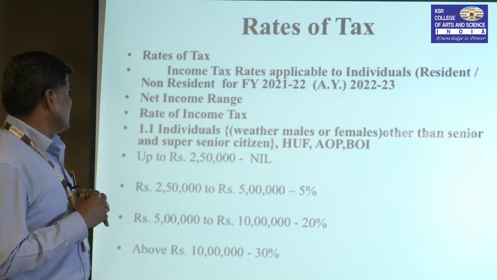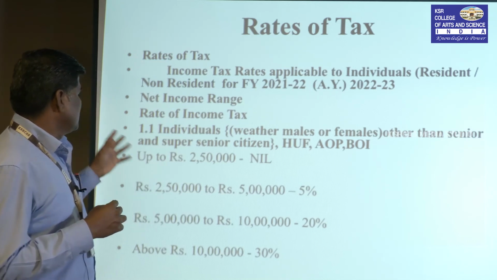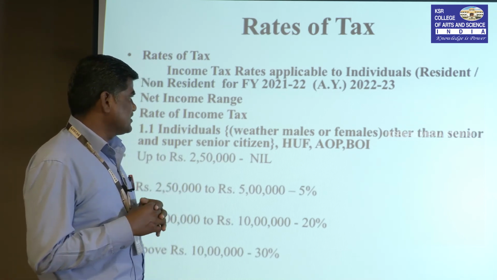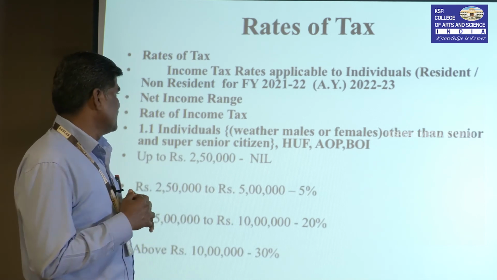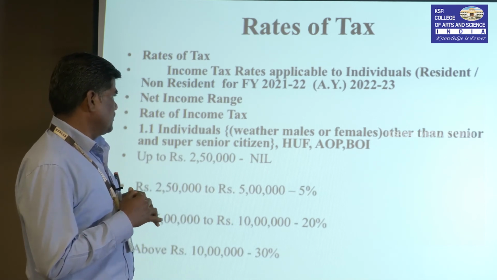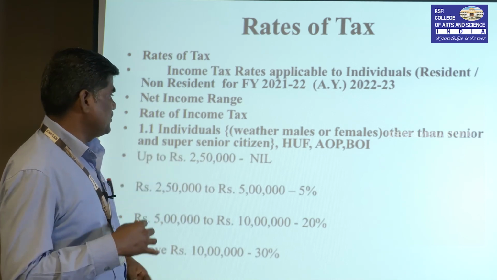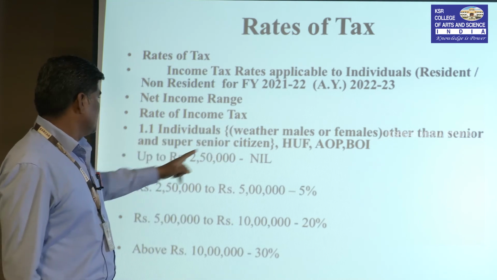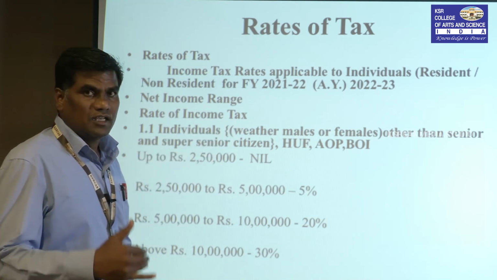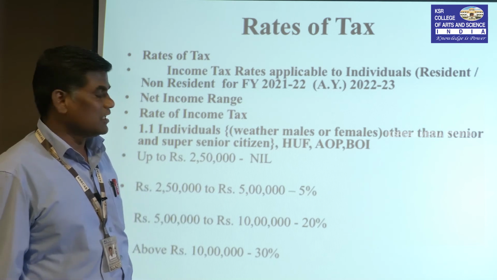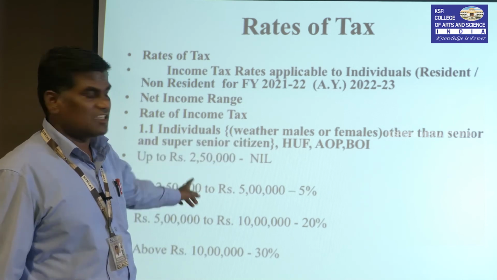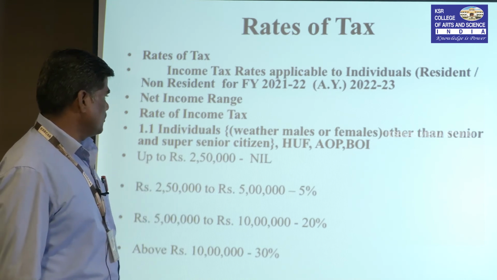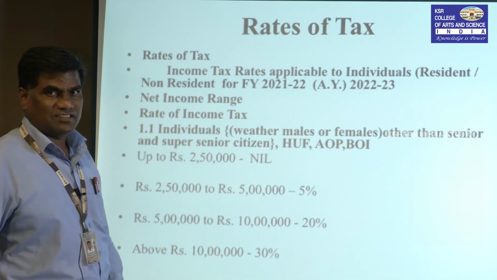Net income range and rate of income tax are clearly given. For individuals, whether male or female, other than senior citizens and super senior citizens, and for HUF, AOP and BOI, this slab is applicable. This slab is except for senior citizens and super senior citizens, because the beginning of the slab differs. For an individual, up to rupees 2,50,000 there is no tax, that is, tax liability is nil.